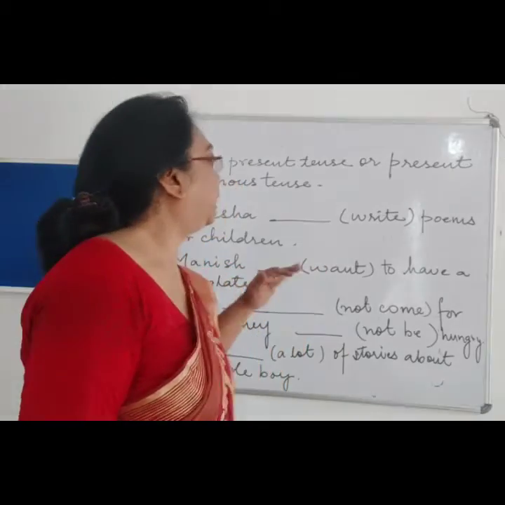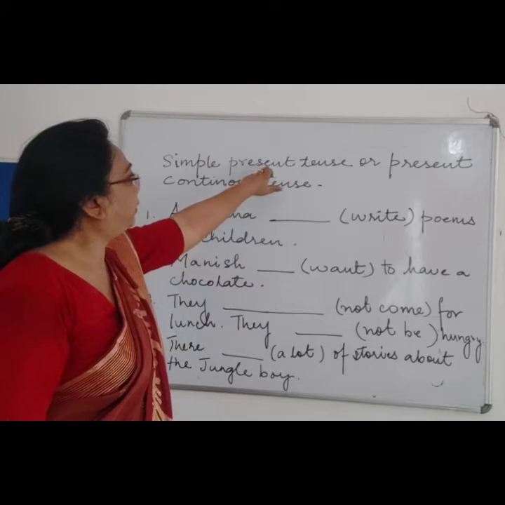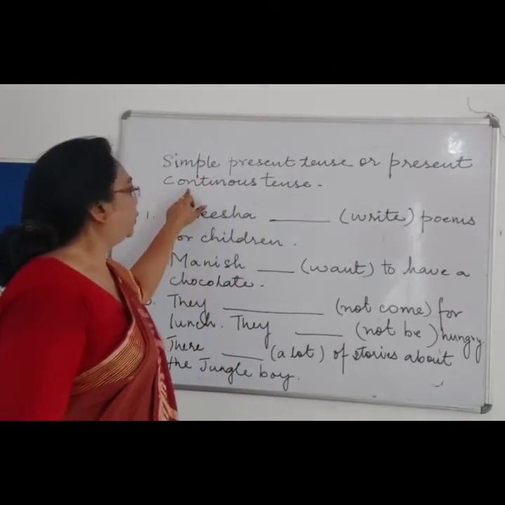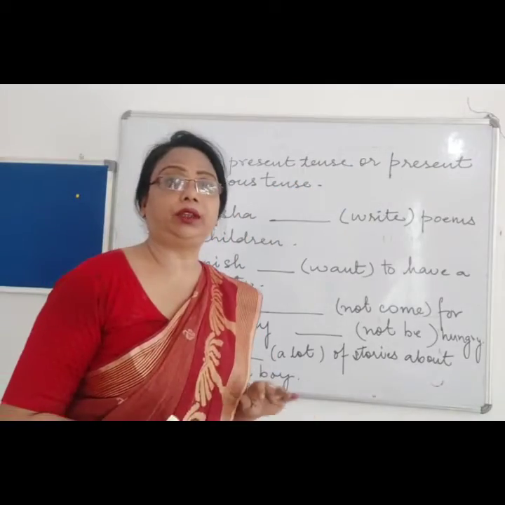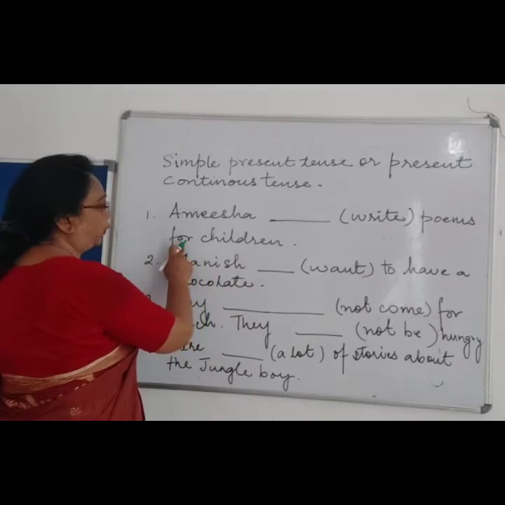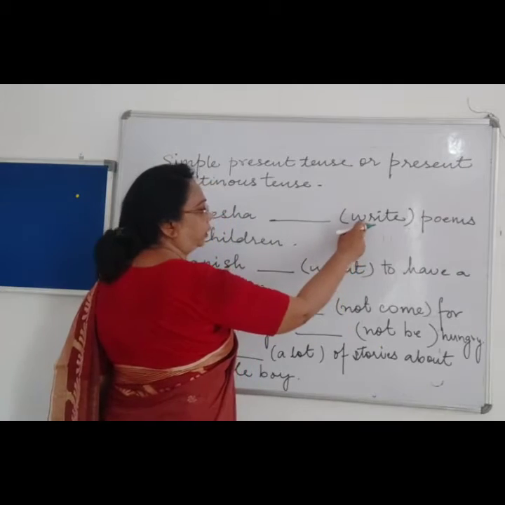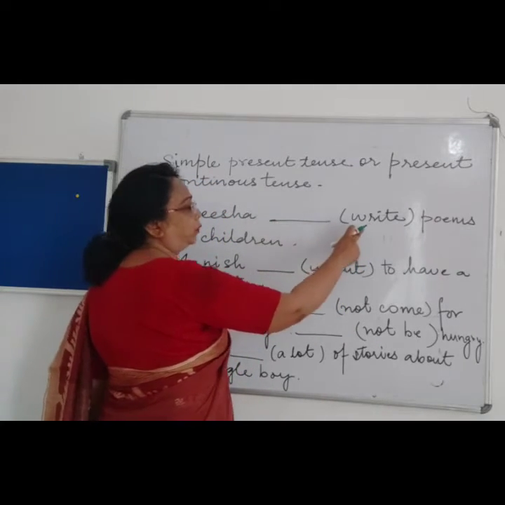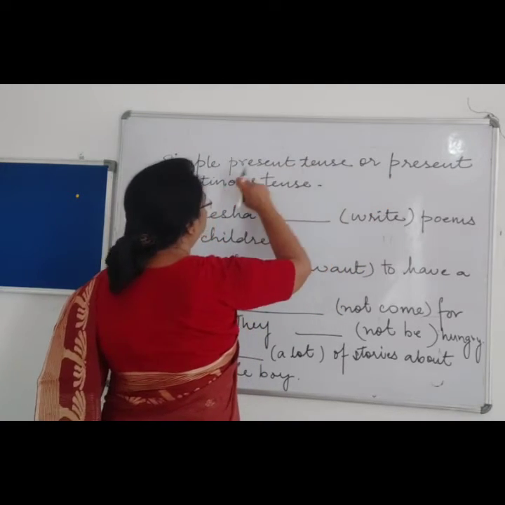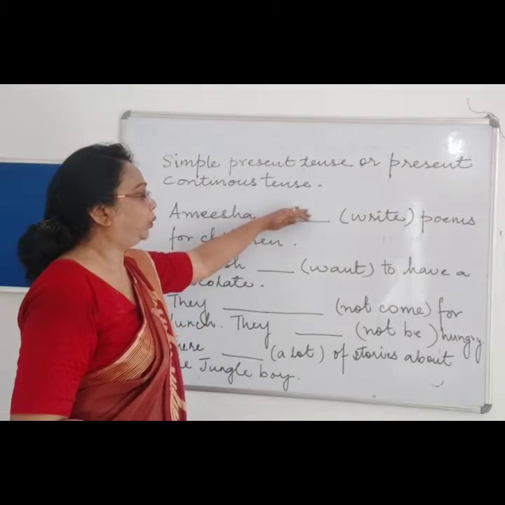Now let us look at some examples. We have to fill this gap with present tense or present continuous tense, which we have studied just now. Amisha dash poems for children. The verb given over here is write. To convert the verb to either simple present tense or present continuous, we have to see which verb is going over here.